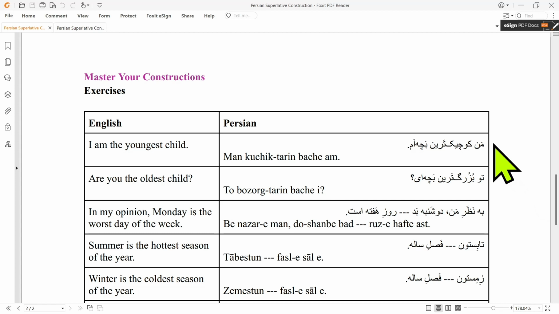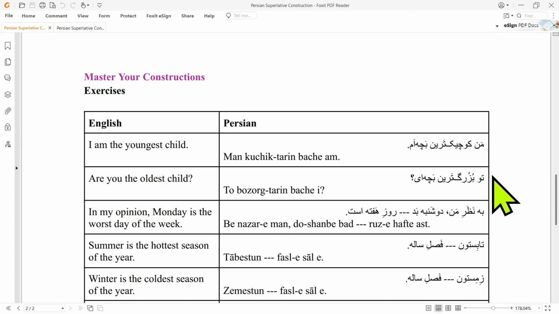So to form the adjective phrase the youngest child, we put our superlative adjective kuchiktarin before our noun bache and form the phrase kuchiktarin bache. So a sentence like I am the youngest child would be man kuchiktarin bacham.